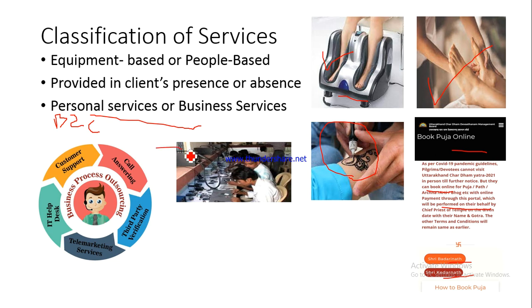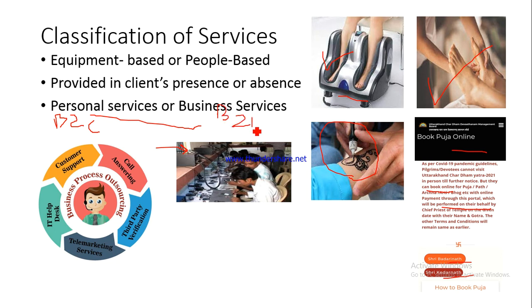Have a look at this. When you want to get your mobile repaired, this is an example of a personal service. Now please understand, this is a Samsung outlet, Samsung service station, and they've got different people who are taking care of this task of servicing the different mobile phones. So this is an example of a personal service. On the other hand, business service is basically B2B.